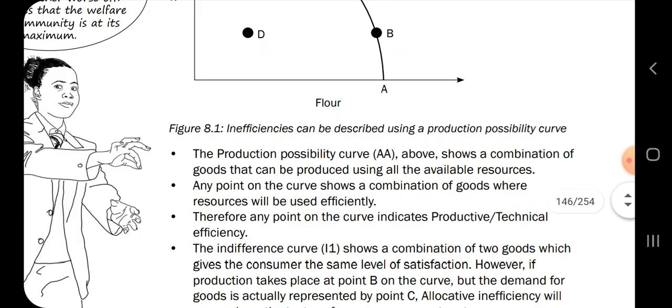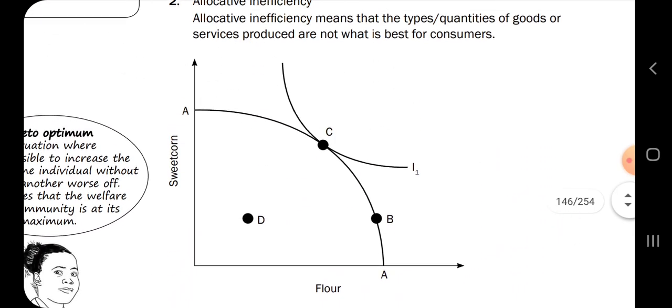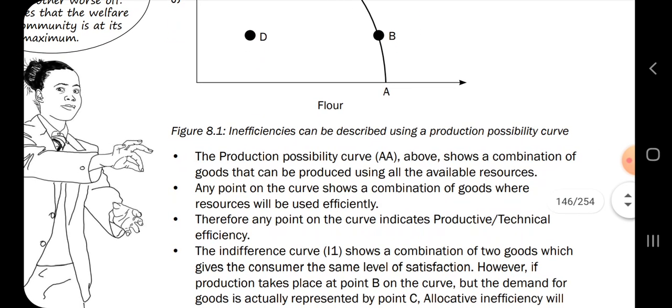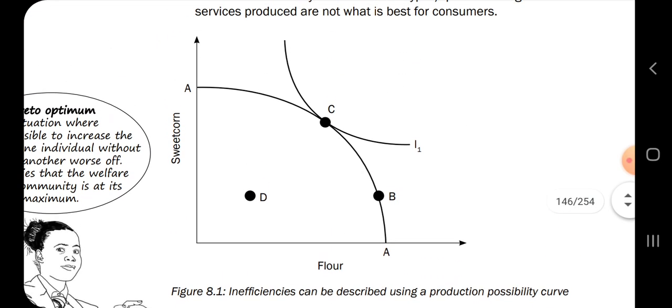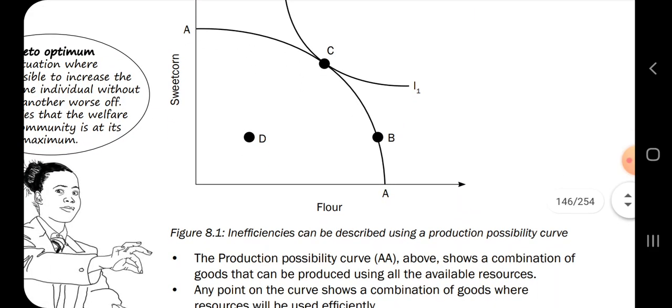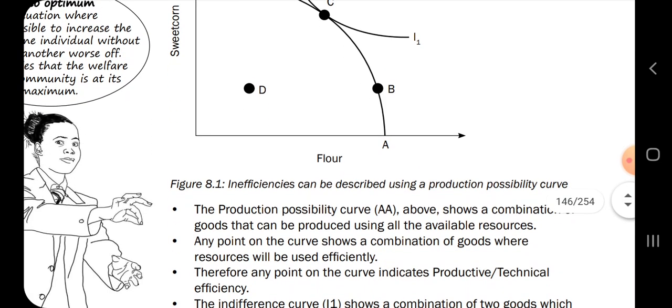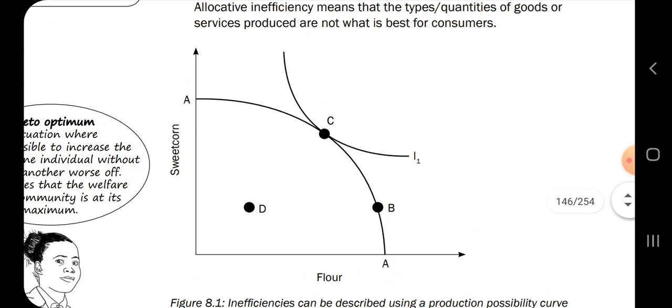So here it says the production possibility curve AA above shows a combination of goods that can be produced using all the available resources. Flour and sweet corn simultaneously. Let's say we are producing flour and sweet corn at the same time. So any point on the curve shows a combination of goods where resources will be used efficiently. We are producing corn, we're producing flour.